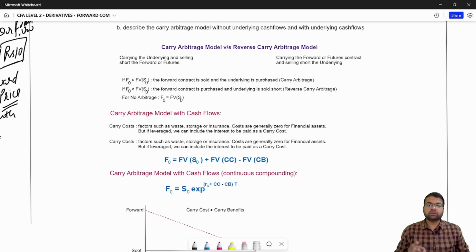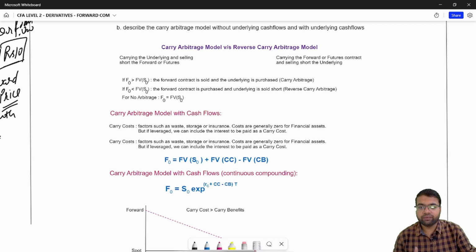There are two scenarios. The first one is the carry arbitrage model and the second one is the reverse carry arbitrage model. In the carry arbitrage model, you are carrying the underlying and selling short the forwards or futures contract. In reverse carry arbitrage, you are carrying the forward or futures contract and selling short the underlying. How do you determine which one to go for? It depends upon the current spot price and the forward price.